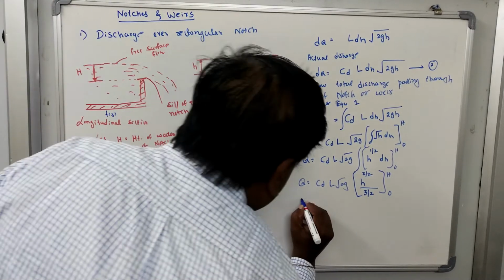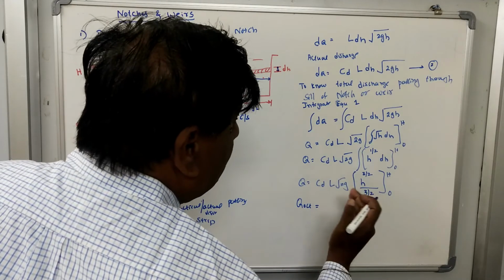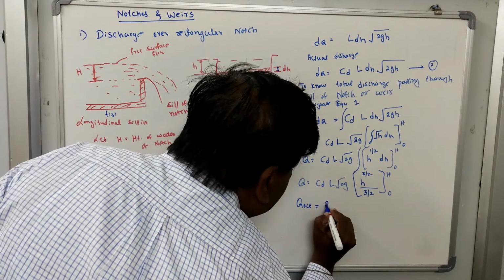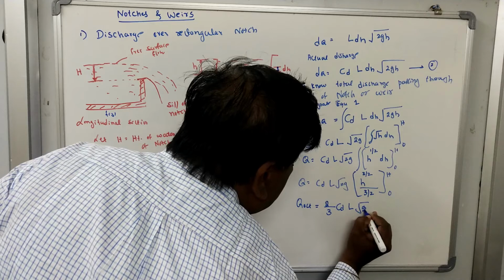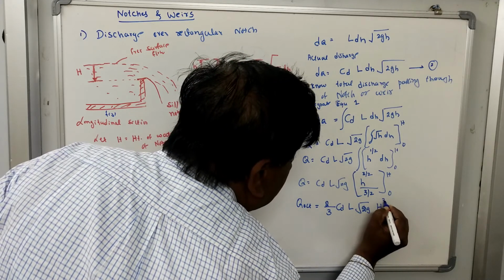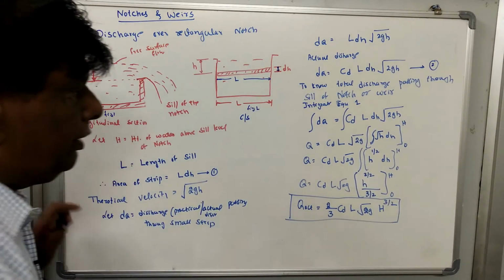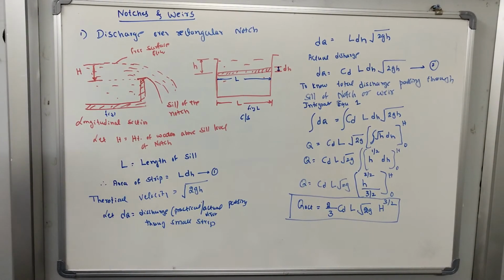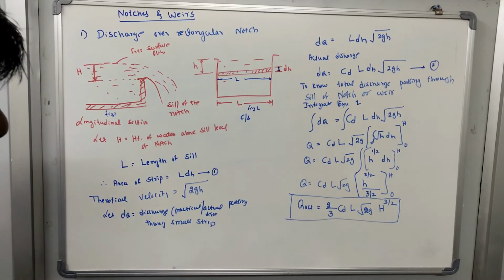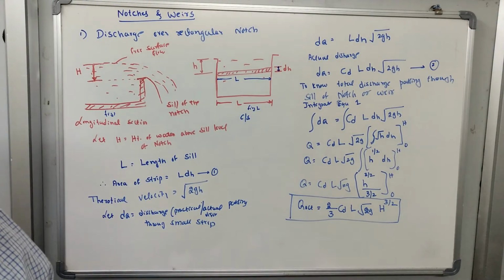Taking the 3 by 2 up, Q actual is equal to 2 by 3 Cd L root 2g h raised to 3 by 2. So this is the discharge equation for the rectangular channel, the actual discharge over the rectangular notch or rectangular weir.